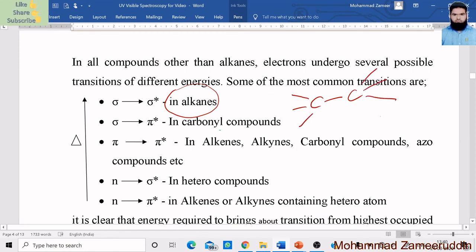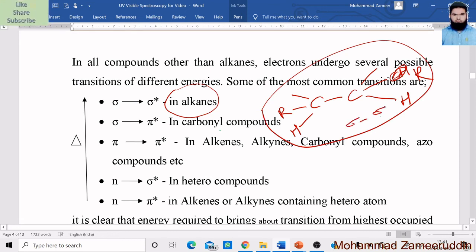groups will be there, either hydrogen or any group which will be denoted as R. So here either a proton, hydrogen, will be there, or some R will be there. But in all these compounds there is only a single bond; no double bond is present in alkanes. That's why the only possible transition is sigma to sigma asterisk.